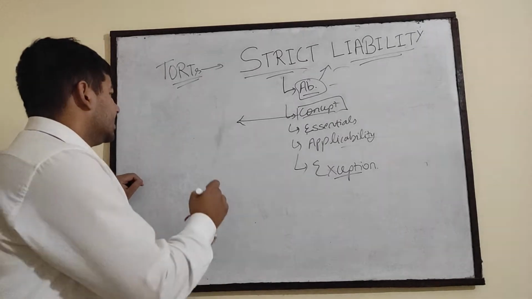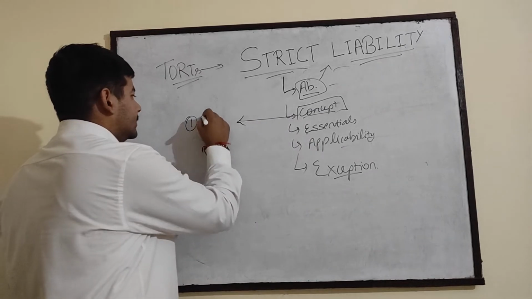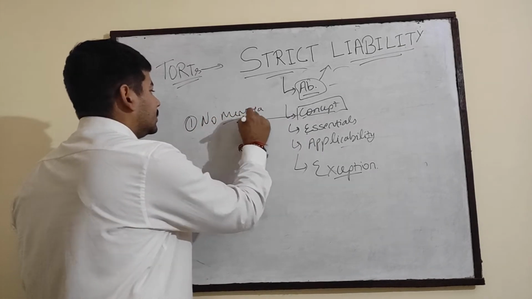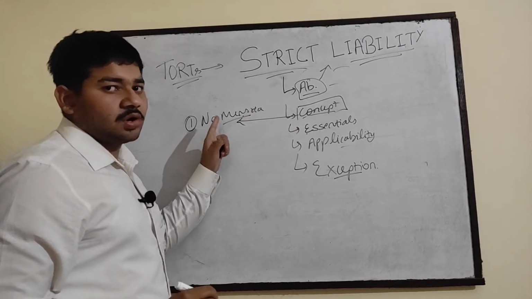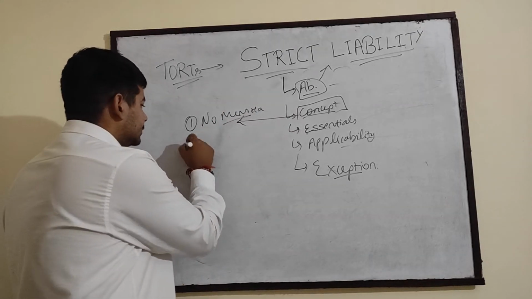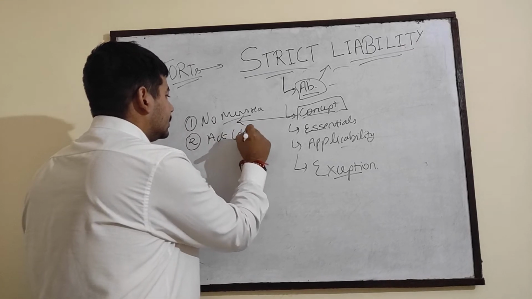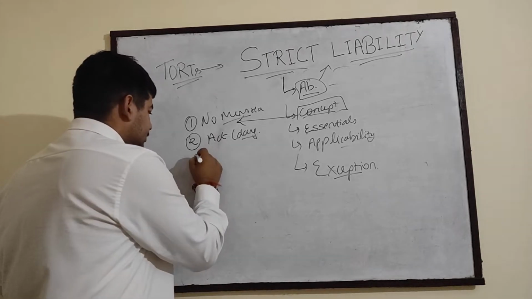So the first thing under the concept is no mens rea. There is no specific intention of the person who is causing damage to the other person. Second thing is the act, that is dangerous, a dangerous act that causes damages to the other party.